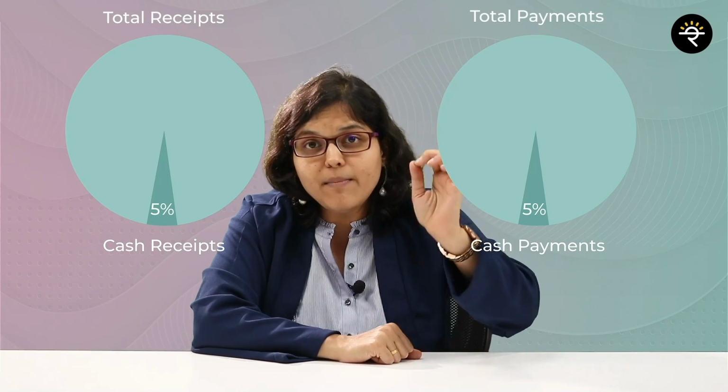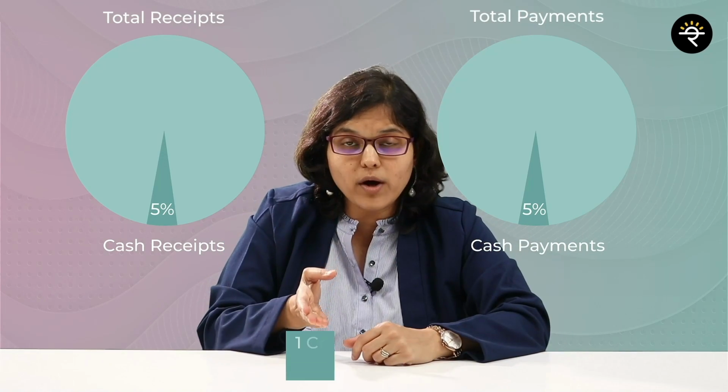Now let's try and understand about the applicability of tax audit. I get a feeling of teaching my CA final students again, right? So as per section 44AB of the Income Tax Act 1961, if you are running a business and if your turnover exceeds 1 crore rupees, then you have to get your books of accounts audited by a chartered accountant. But there is also one exception to that. Now what does this say? It says that if your cash receipts are up to 5% of your total receipts and if your cash payments are up to 5% of your total payments, then the limit of tax audit is increased from 1 crore to 10 crores.